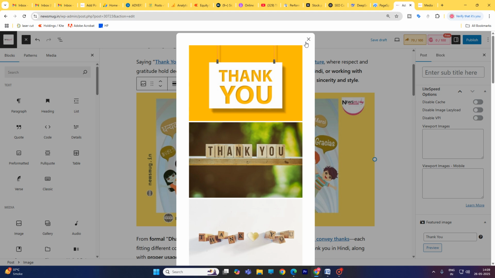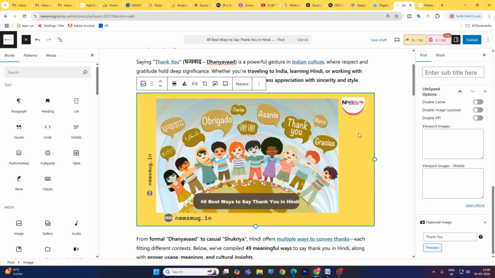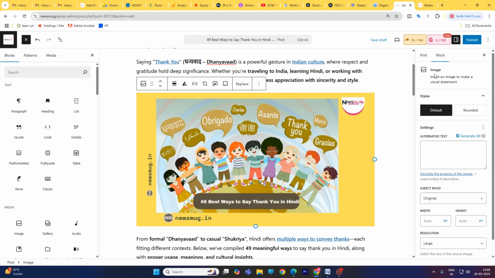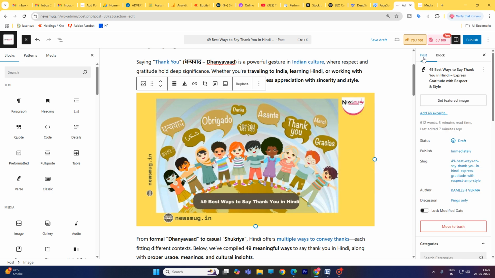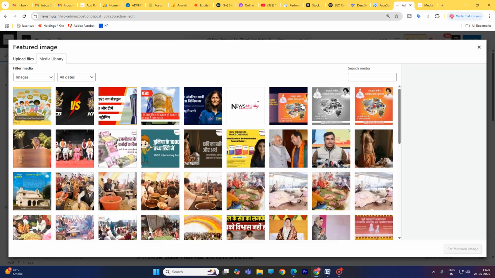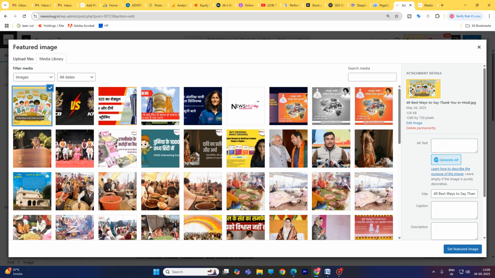Preview. Set as feature image. Here you can paste your alt text. Alt text is important for ranking.